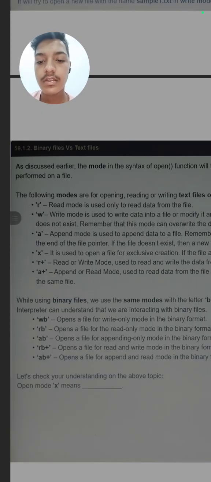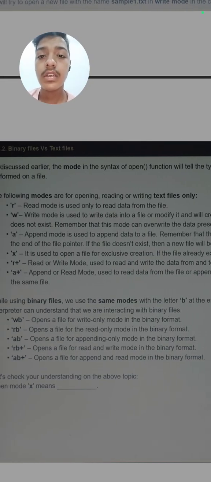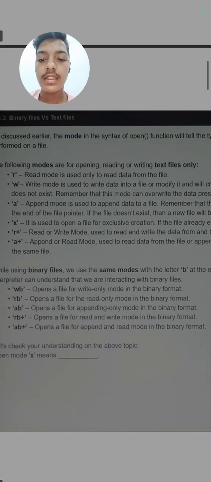Next is r plus. R plus means read or write mode, used to read and write the data of the same file. If you want to read and write the data, you can use the r plus mode, or if you just need to read the data, you can use the r mode. Then is a plus. A plus is used for append or read mode. So just learn which mode is used to perform which operation. A plus is used for append or read mode, r plus is used for read or write mode, a is used for just append, and w is used for just writing.